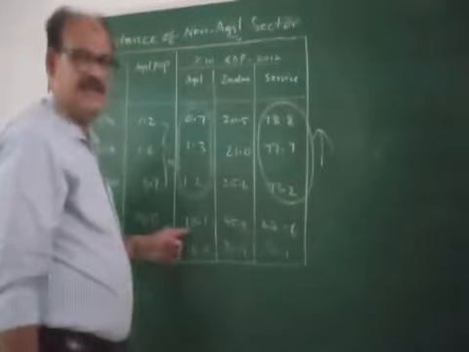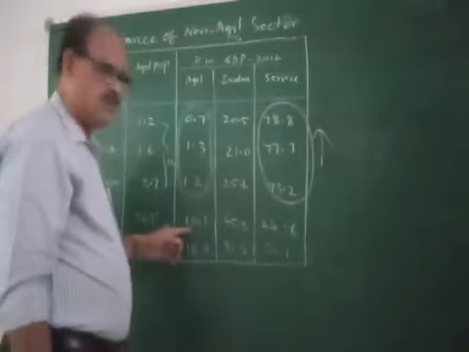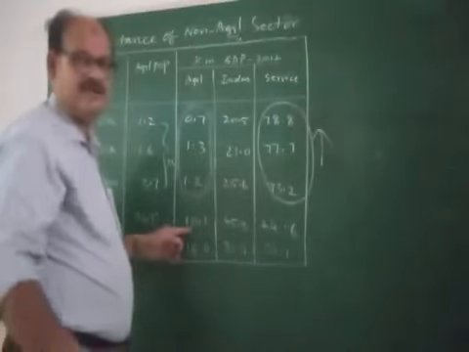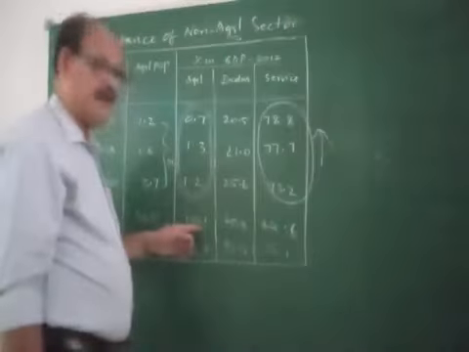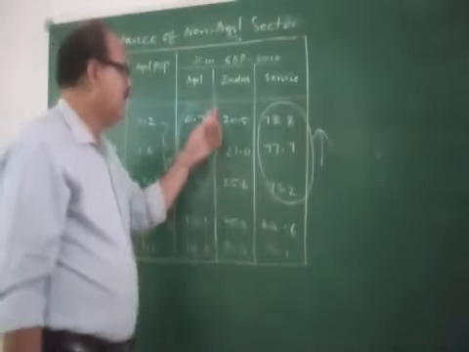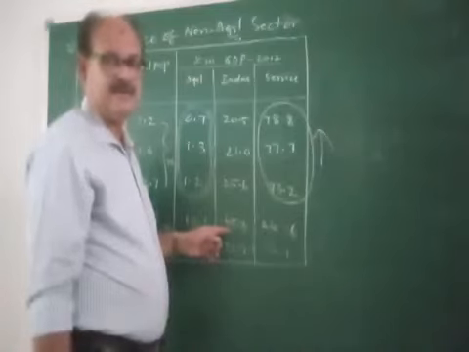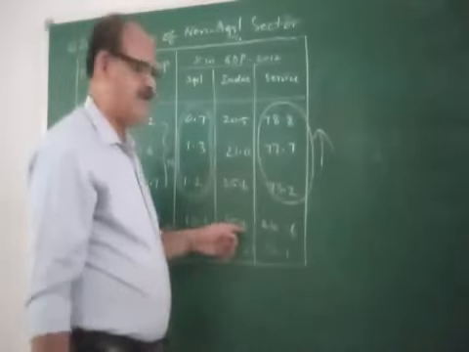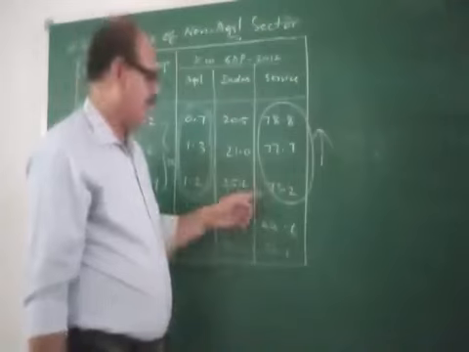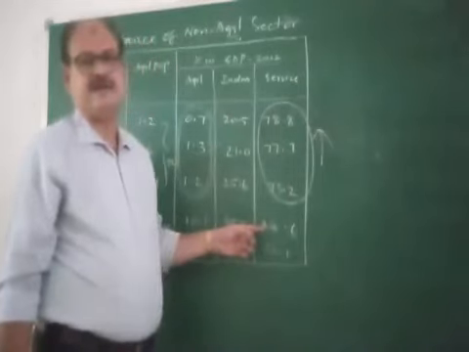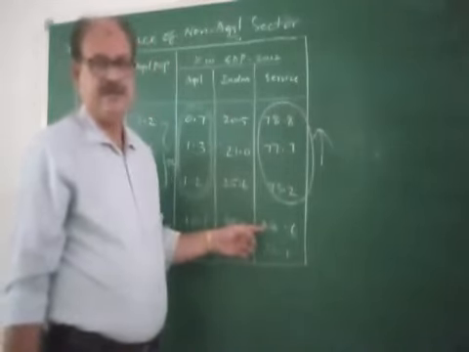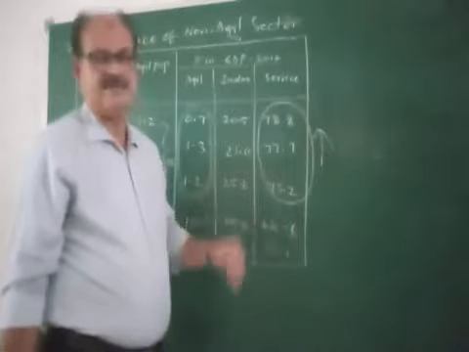Now see here, China's contribution to GDP so far as the agriculture sector is concerned is 10.1%, the contribution of the industrial sector of China to GDP is 45.3%, and the contribution of the tertiary sector to the GDP is 44.6%.